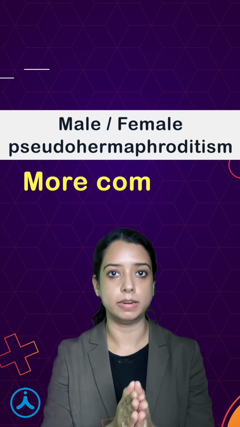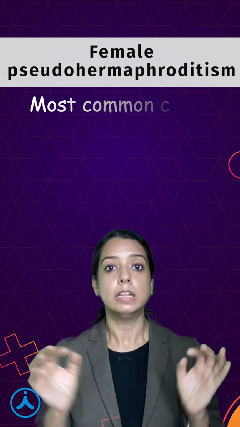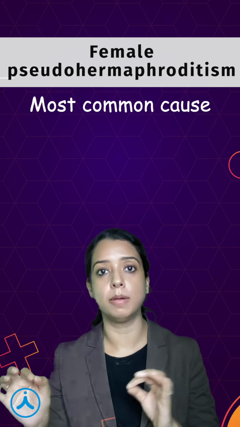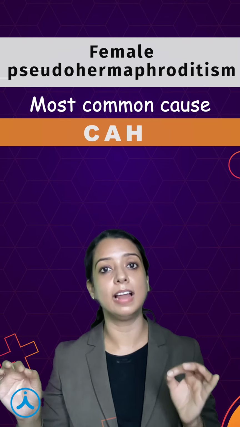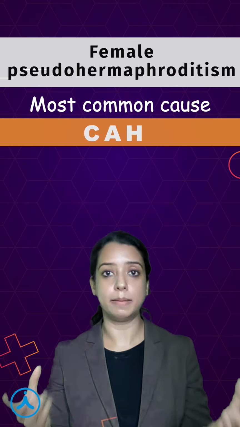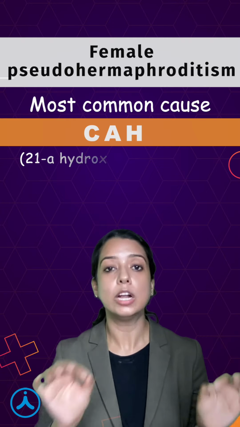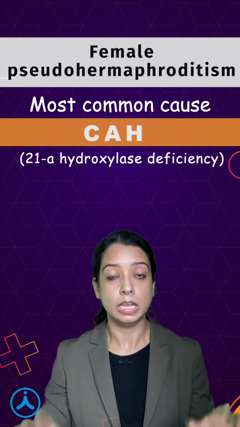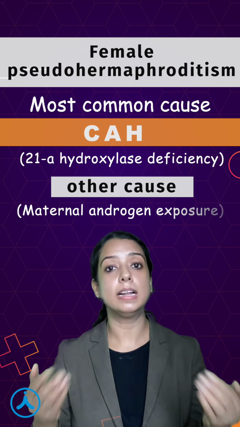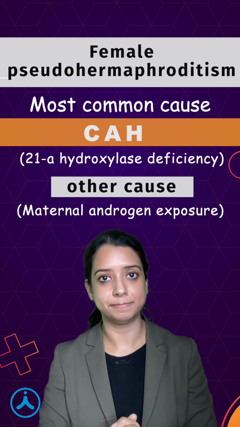So what is more common? Male pseudohermaphrodite or a female pseudohermaphrodite? Female pseudohermaphrodites are way more common than male pseudohermaphrodites. So let's start with them. The most common cause of female pseudohermaphroditism is congenital adrenal hyperplasia, which can lead to ambiguous genitalia, and also it's a medical emergency due to salt wasting. The most common enzyme which is deficient in CAH is 21 alpha hydroxylase deficiency. The other common causes can be maternal exposure to androgens, which can be ingested from outside or produced from inside.